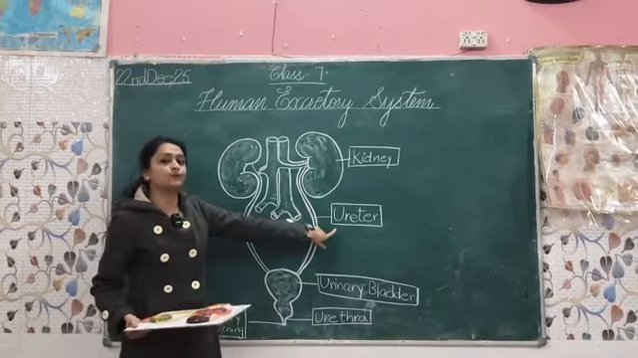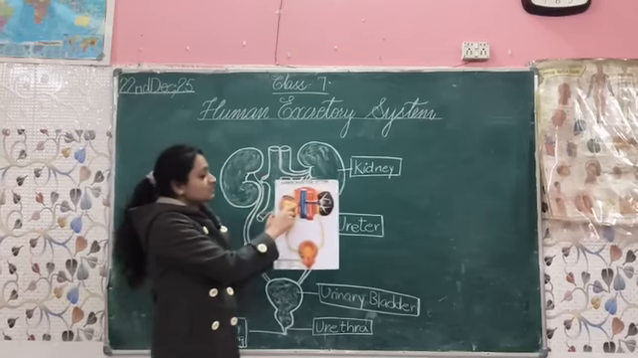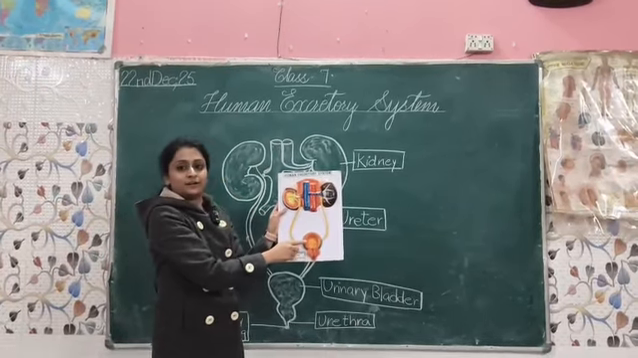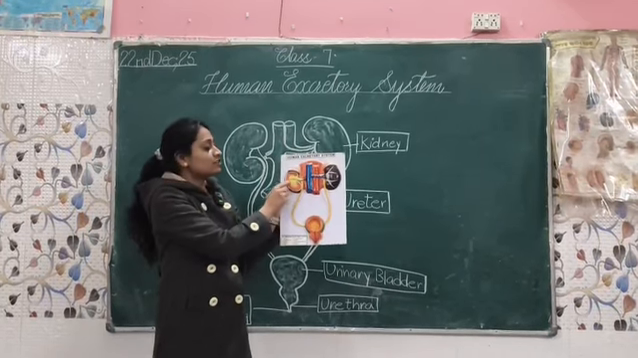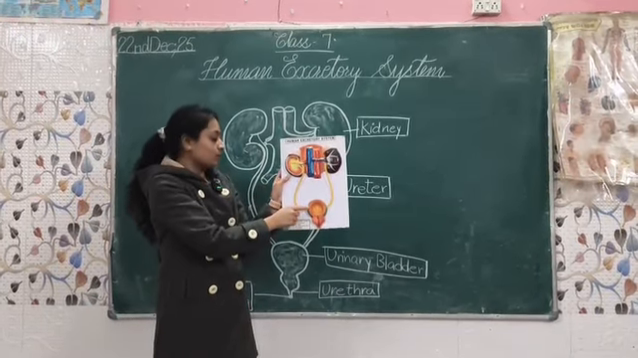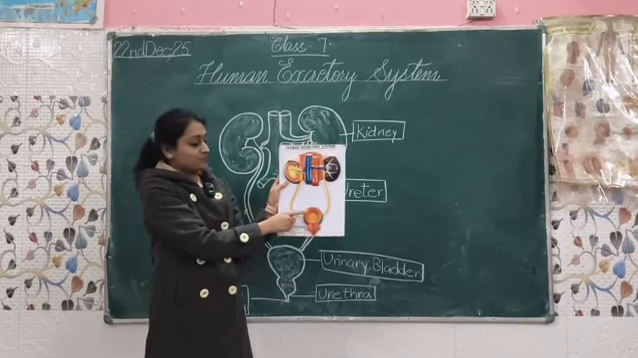Now, second is the ureter. This is the ureters, a pair of ureters. This connects the kidney to the urinary bladder. It is a muscular, narrow tube-like organ which connects the kidney to the urinary bladder. It conducts urine from the kidney to the urinary bladder.